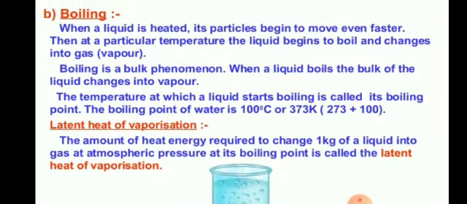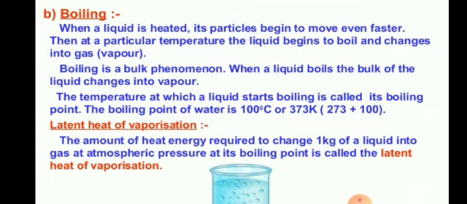So students, when a liquid is heated, its particles begin to move even faster. Then at a particular temperature, the liquid begins to boil and change into gas. Thus boiling is a bulk phenomenon, and when a liquid boils, the bulk of the liquid changes into vapor. So we can say the process of conversion of liquid into gaseous state on heating is called boiling.